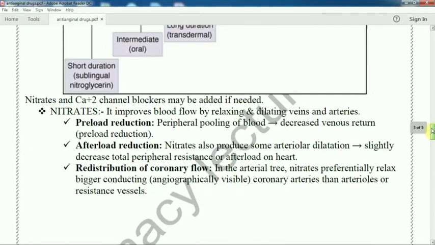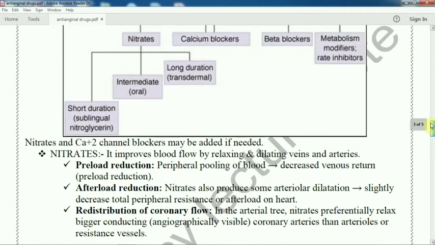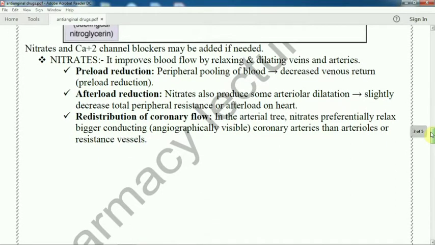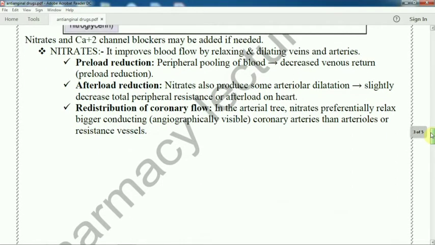So how does nitrate help? As a vasodilator. So nitrate and calcium channel blocker may be added if needed. Combination therapy is also used. So nitrate improves the blood flow by relaxing and dilating the veins and arteries. It improves the blood flow. How does it improve? Preload reduction, afterload reduction and redistribution of coronary flow.